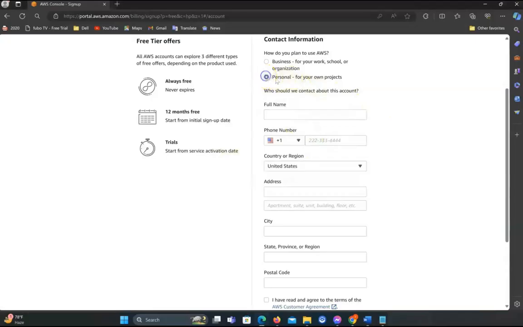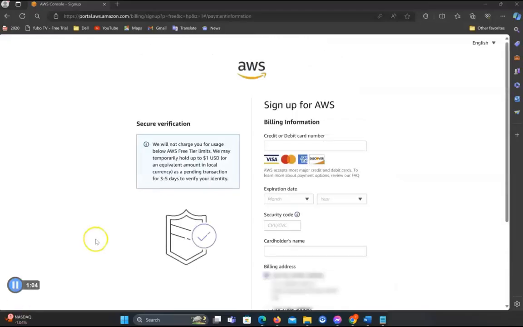Here you need to choose personal. Then you need to put in your information like your name, address, lots of things. So let me put that in. In the next screen, you need to put in your credit card information, and make sure it shows 1 USD. It should be held. After you put in the credit card details, we go to the next step.